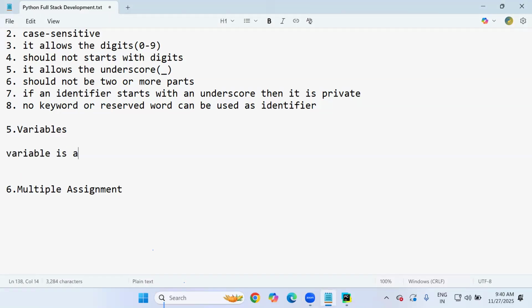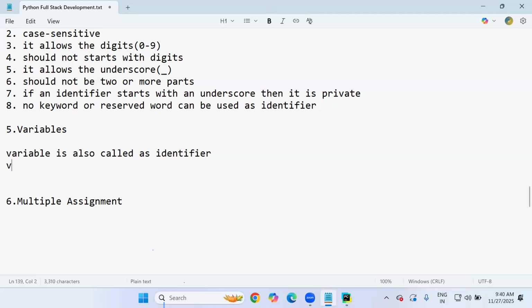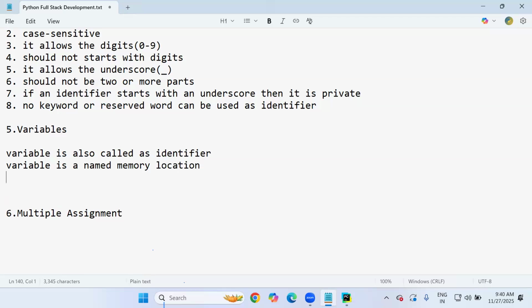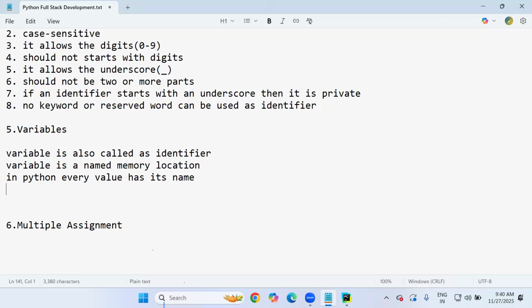Variable is also called an identifier. But in Python, variable has a definition. Variable is a named memory location. In Python, every value has its name. That is called the variable name.